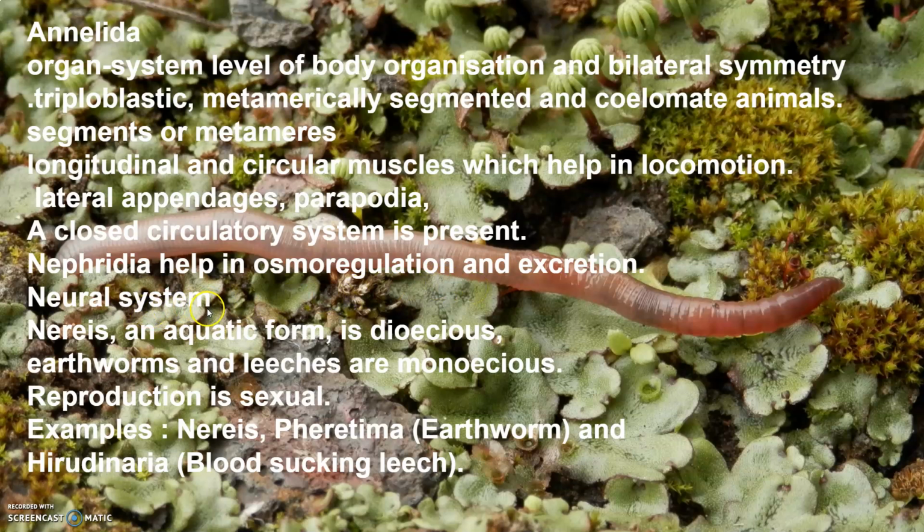They do possess a nervous system which consists of paired ganglia connected to the lateral nerves to a double ventral nerve cord. Nereis, which is an aquatic form, is dioecious, but earthworms and leeches are monoecious. Dioecious means the male and the female are separate, whereas monoecious means hermaphrodite, where the male and female reproductive organs are present in the same individual. So reproduction is sexual. Examples are Nereis, Pheretima, that is earthworm, and Hirudinaria, that is leech.